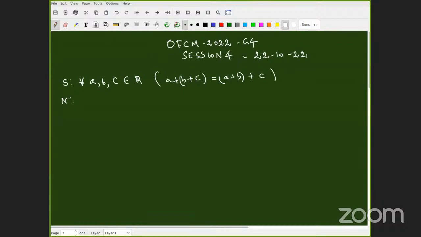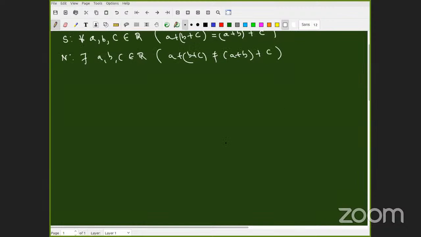R9, still I could see only very few responses. Govendran, there exists A, B, C belongs to R such that (A plus B) plus C is not equal to A plus (B plus C). Excellent, fantastic. Very good. Think, concentrate, and you'll be able to say what it is.